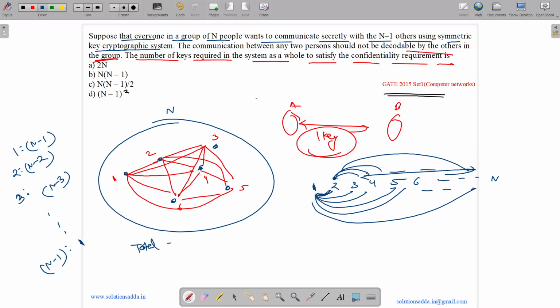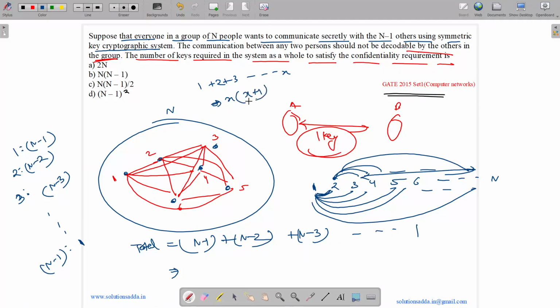So the total keys required are n minus 1 plus n minus 2 plus n minus 3 up till 1. It is nothing but an AP from 1 to n minus 1. So 1 plus 2 plus 3 up till x is equivalent to x times x plus 1 by 2, the sum of x items. So with x equal to n minus 1, it is (n minus 1) times (n minus 1 plus 1) by 2, which equals n times (n minus 1) by 2. So the answer is option C.